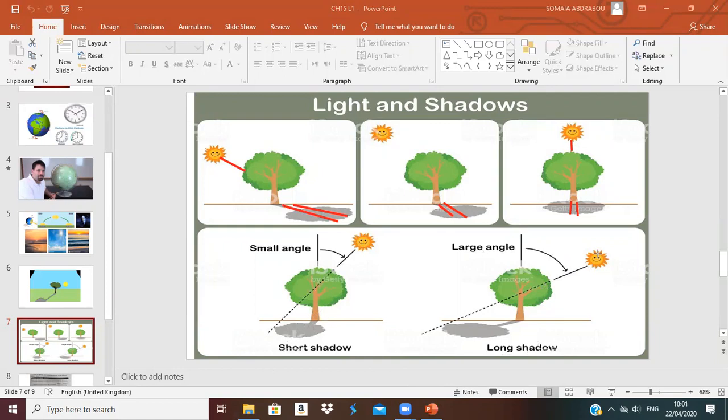Shadow. If the sun, can you see here, the sun shines from the west. Now it goes to the east. Can you see? The shadow goes to the west, in the opposite direction. Okay, the sun is in the west, the shadow is in the east. So the shadow follows the opposite direction of the sun.